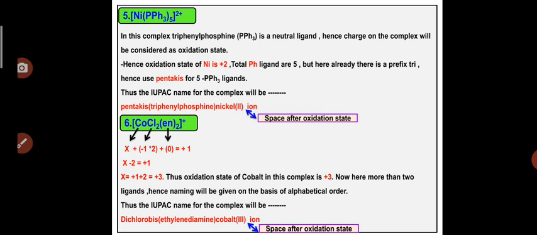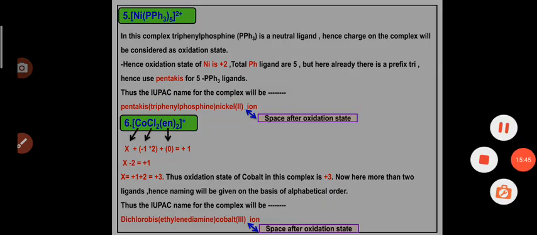So you can see that chloro, according to alphabetical order, will have first preference in the complex naming. Hence there are 2 chlorine, so we will write dichloro, and in ethylenediamine there is already the prefix di, so for 2 ethylenediamine we will write bis. So dichlorobis(ethylenediamine)cobalt(III) ion. That is the complete name for this complex.